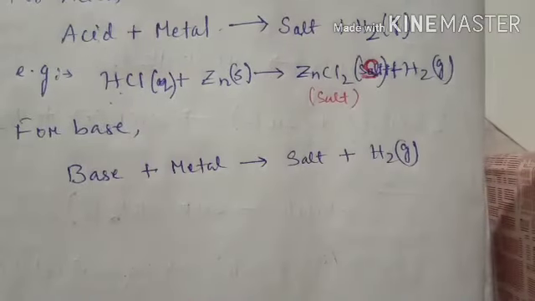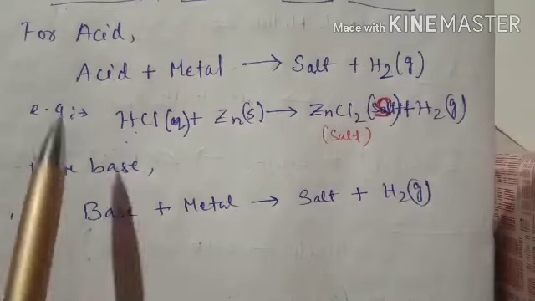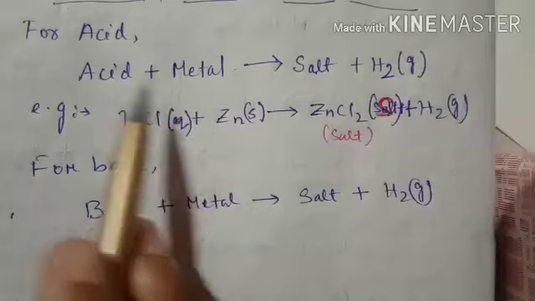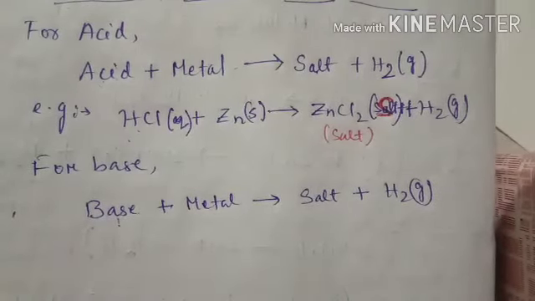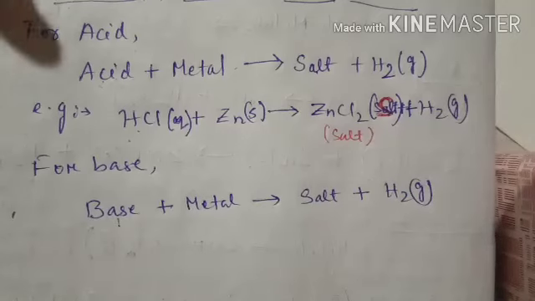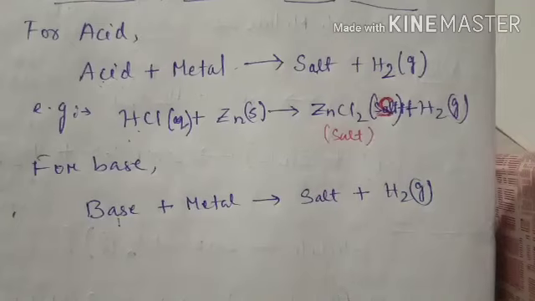Again we see that the two reactions are almost the same, only one reactant is different. If we change acid to base, the metal, salt and hydrogen gas and the rest of the substances remain the same. From this reaction we learn that whether it is acid or base, when it reacts with metal, both form salt and hydrogen gas.